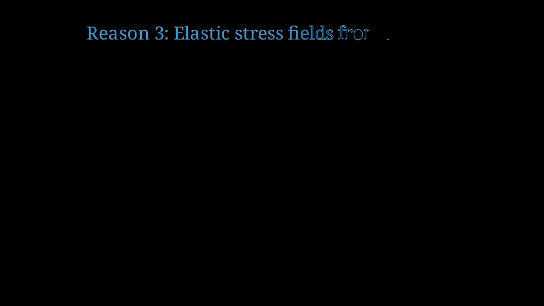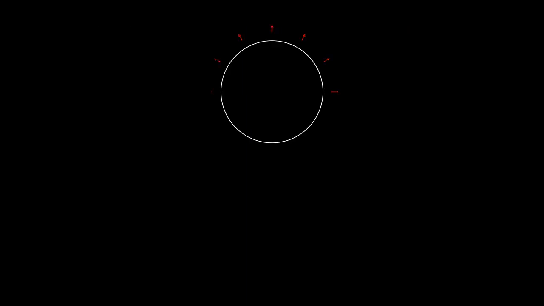The third reason involves the elastic stress fields generated by the surfaces. Surface stress creates an inward pressure on the nanocontact. This stress field acts like an elastic restoring force that can push atoms back to their original positions when the external load is removed. The surface stress is approximately 2 gamma over r, where gamma is the surface energy and r is the radius. For smaller contacts, this pressure becomes very large.